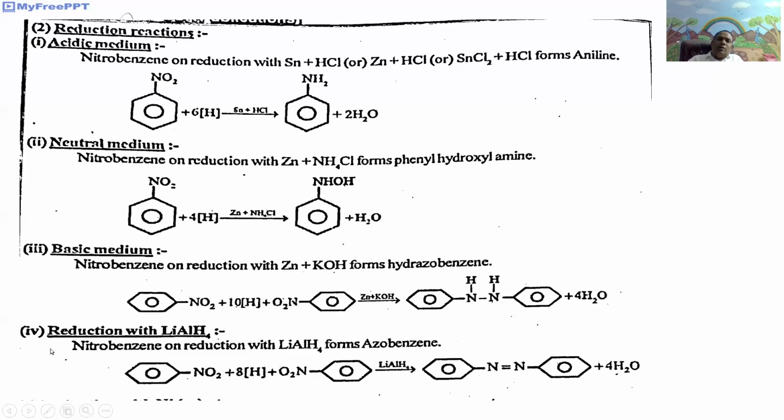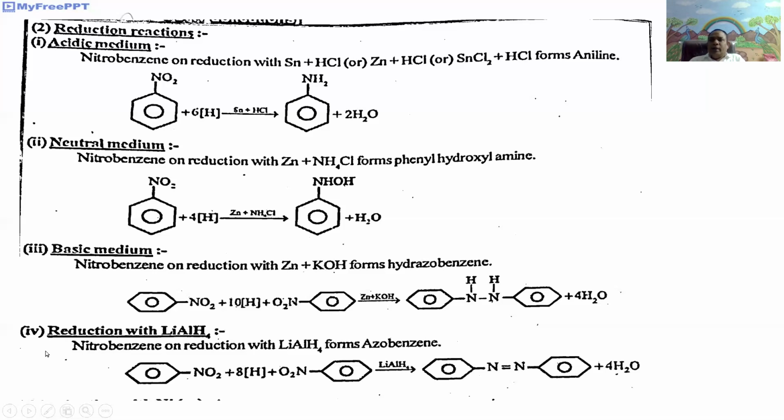These are the reduction reactions of nitrobenzene. Once again, the important reactions. Here, first in acid media, nitrobenzene undergoes reduction with tin and HCl. It gives aniline or aminobenzene. Second condition, in neutral media, nitrobenzene undergoes reduction in the presence of zinc and ammonium chloride, which is neutral media. It gives phenyl hydroxylamine, N-phenyl hydroxylamine.